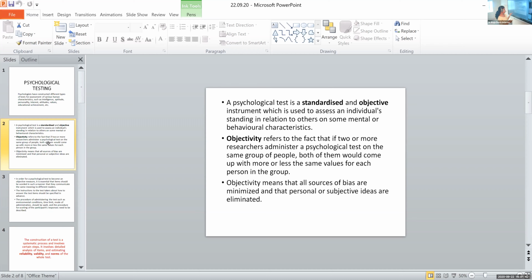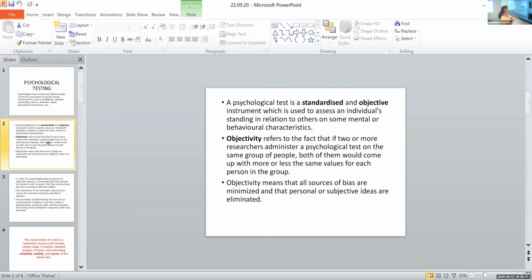And it is an instrument which is used to assess an individual's standing, meaning in relation to others. So the individual's position in relation to the other people with whom we are comparing this particular score. Suppose we are comparing intelligence, imagine it like that. If Reina is getting a particular intelligence, or Amal, or Elvina is getting a particular IQ score, then I am writing the interpretation in comparison to the rest of the others of your age group.